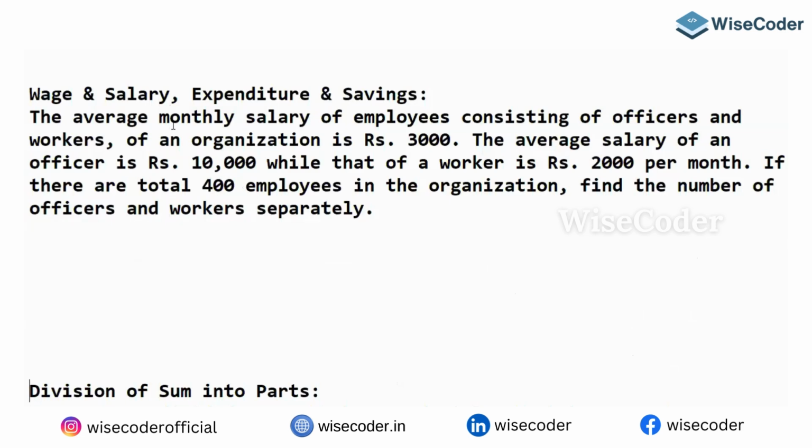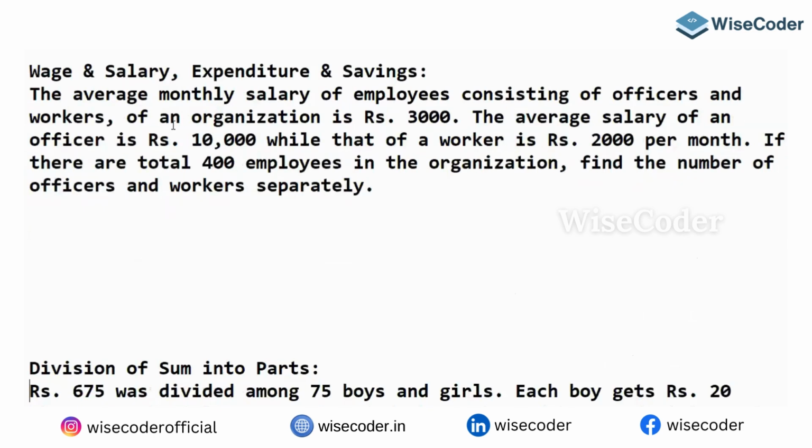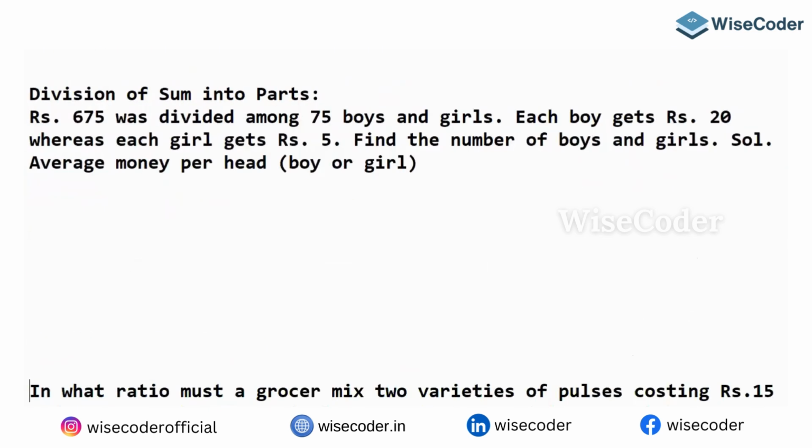Look here. Division of a sum into parts. Rupees 675 is divided among 75 boys and girls. Boys and girls total 75, and the total amount is 675. Each boy gets 20 rupees, each girl gets 5 rupees. But what does each student get? That's the mean value.